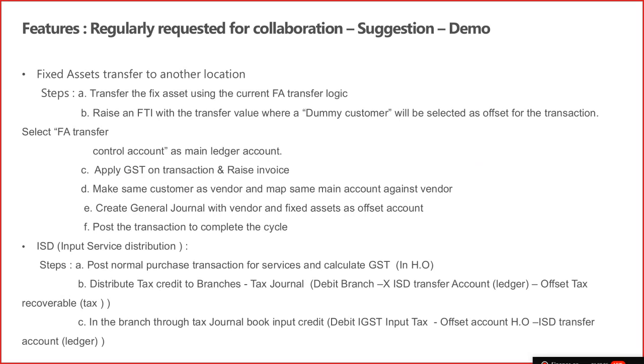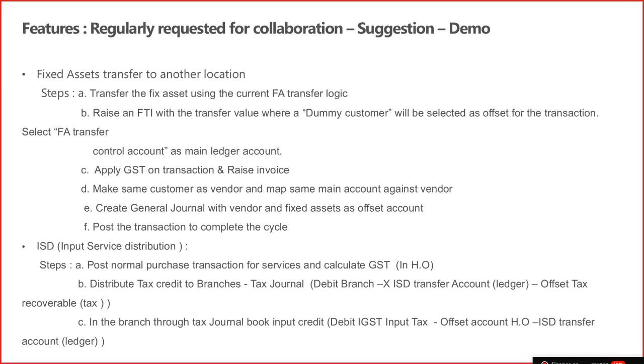Then you have to raise the free text invoice, where you have to create a dummy customer, and the dummy customer will also map to a dummy vendor, where the same customer will be a vendor, and both the customer and vendor will have the same main account, ledger account. So you have to post a free text invoice for that transaction, and then you have to apply the GST there on the free text invoice. Tax will calculate on a transfer.